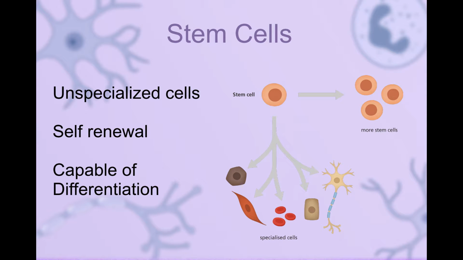Stem cells are unspecialized cells that have two key qualities. One is self renewal, meaning that they can constantly divide and replicate, and the other one is potency, meaning that they have the capacity to differentiate into specialized cell types. Stem cells can be used to replace damaged or diseased cells with healthy, functioning ones, and this is called stem cell therapy. Some examples are that people who have type 1 diabetes can replace non functioning islet cells with those capable of producing insulin, and also fire victims can use stem cells to replace damaged tissues.